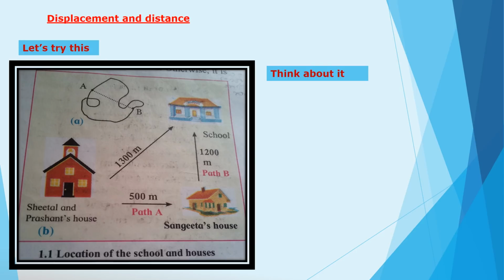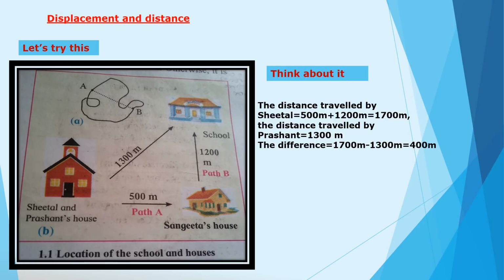Prashant will take less time to reach the school because he covered less distance. So, we'll see how that distance will take less time. The distance travelled by Sheetal is equal to 500 meter plus 1200 meter.